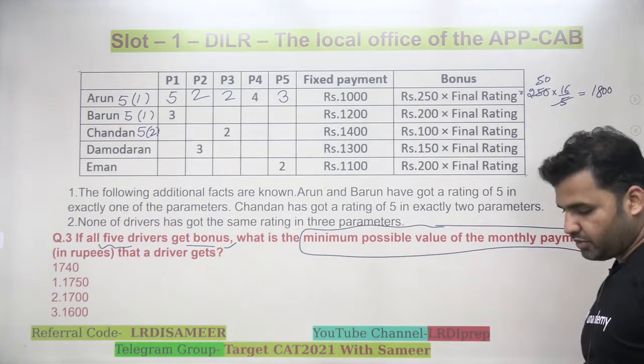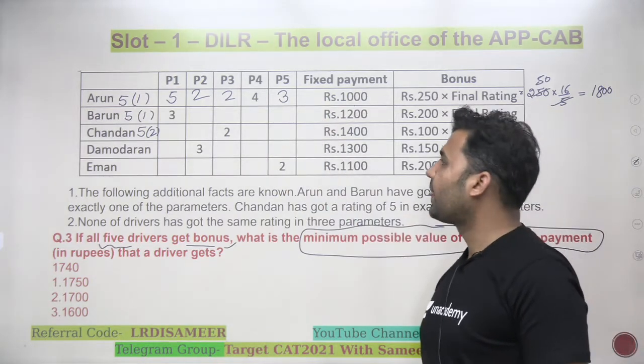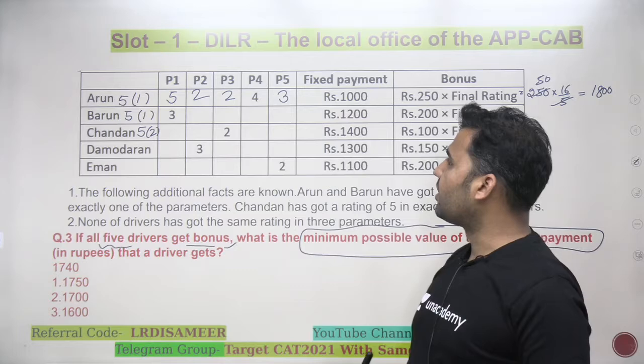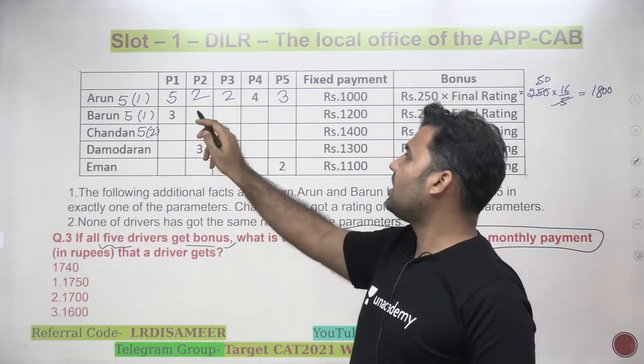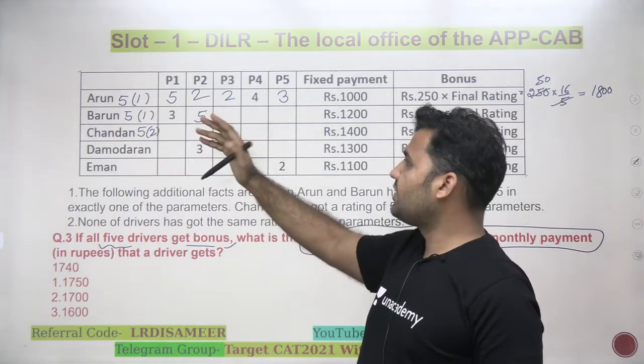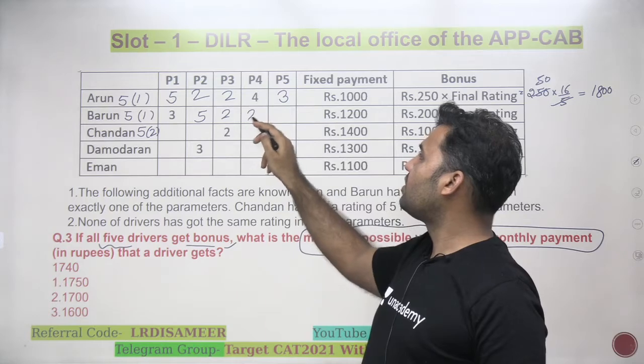So that's the minimum possible rating for Arun, but I need to find the least possible value among all 5. Similarly, you also need to count for Barun. Barun is getting 3 here. Now to minimize it, firstly, I'll be giving him 1, 5. 1 is not possible because I need to make him eligible for the rating. Then the possible values are 2, 2 and 1, 3.